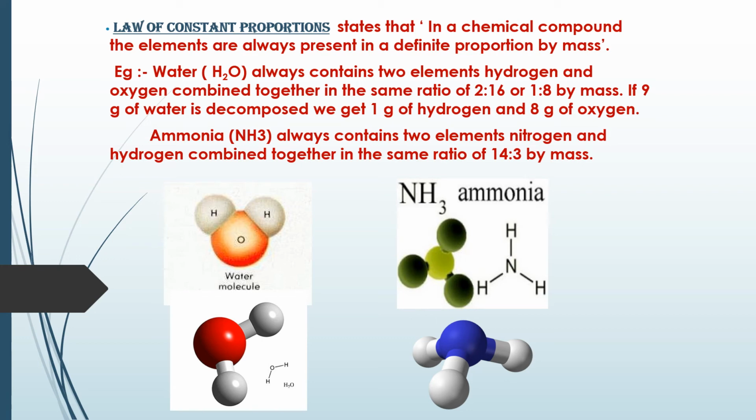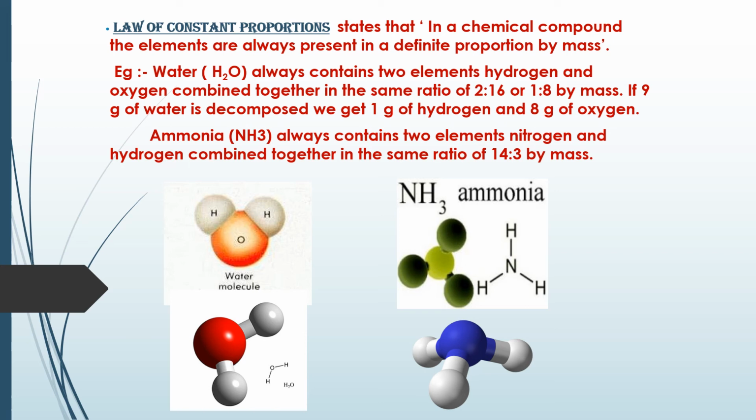So what is the ratio of 2 to 16? It is 1 to 8. So water always combines in the ratio 1 to 8 by mass. In other words, if there are 9 grams of water totally, then we should have in that 9 grams, 1 gram of hydrogen and 8 grams of oxygen. That is the meaning of this ratio by mass.